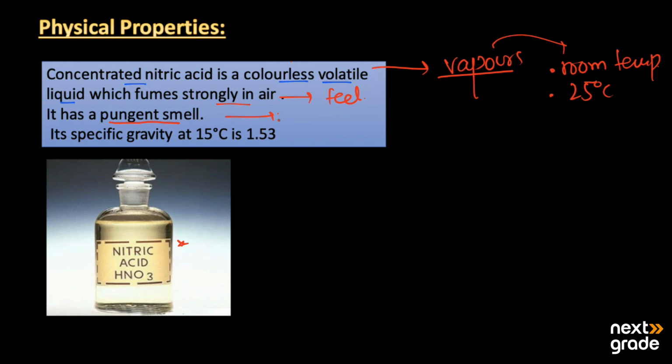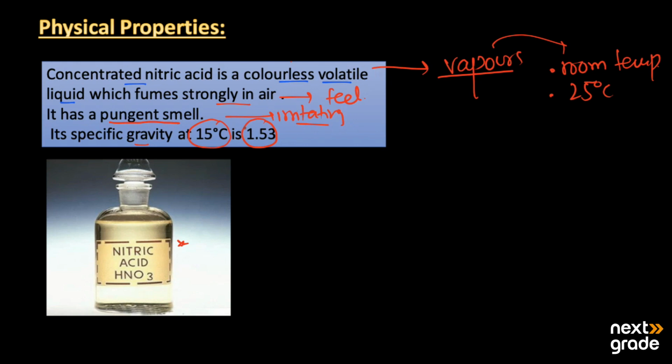The pungent smell is a highly irritating smell that no one can bear for a long time, and nitric acid has this property. Next we have its specific gravity, which at 15 degrees Celsius is 1.53. These are the simple physical properties of nitric acid.